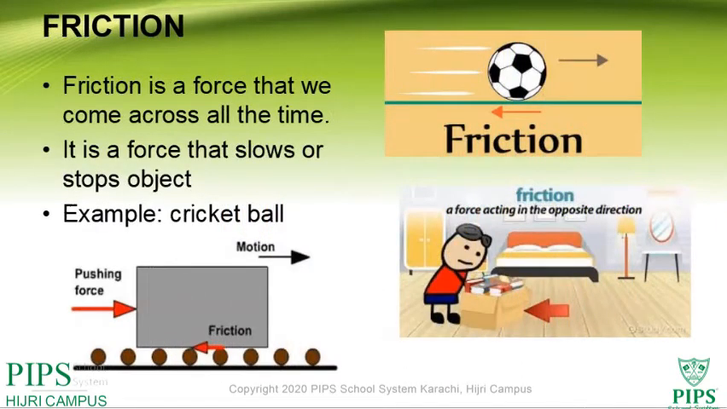Now, friction. Friction is a force that we come across all the time. It is a force that slows or stops objects. It means a force is acting in the opposite direction. For example, I have a table. I can move it, but the opposite force comes towards me. For example, a football. I can kick it with my leg. Or a cricket ball. When we throw a cricket ball, the batsman hits the ball. It is known as friction.